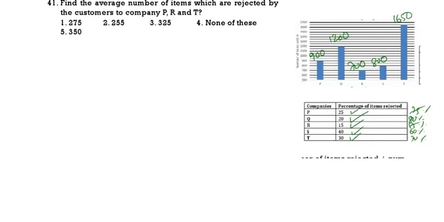That we have to find. See here carefully.